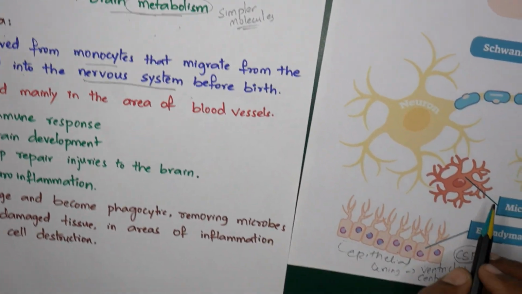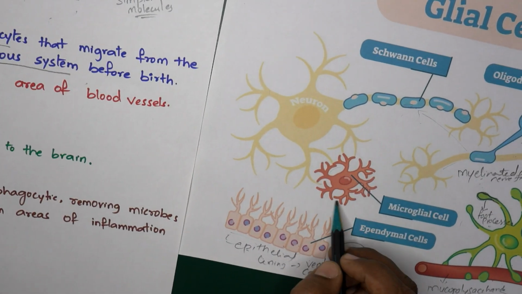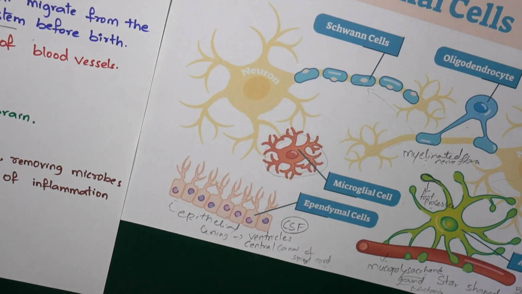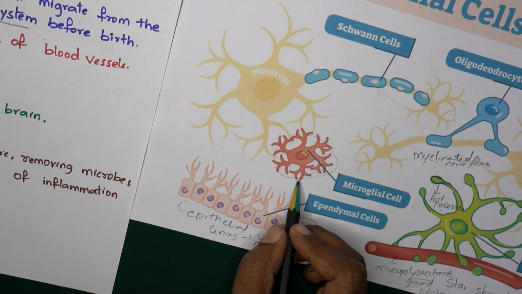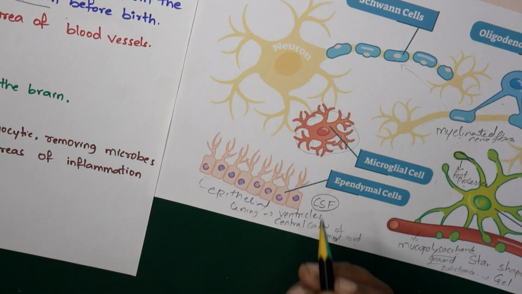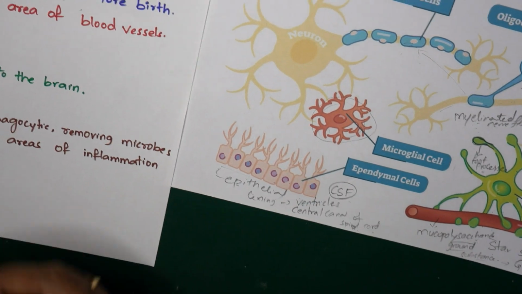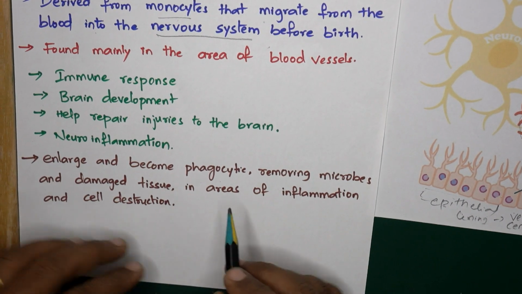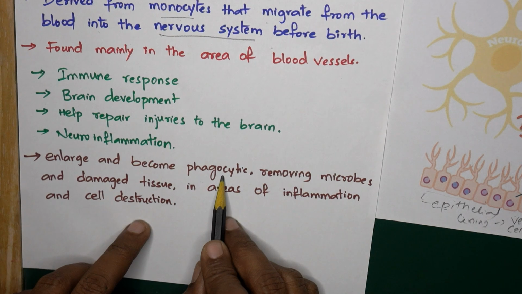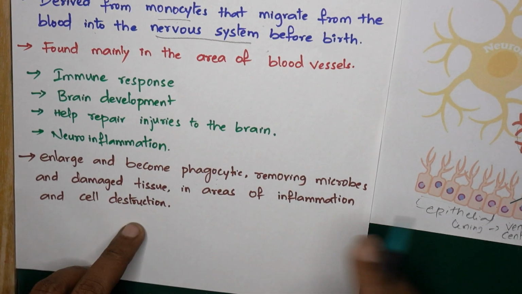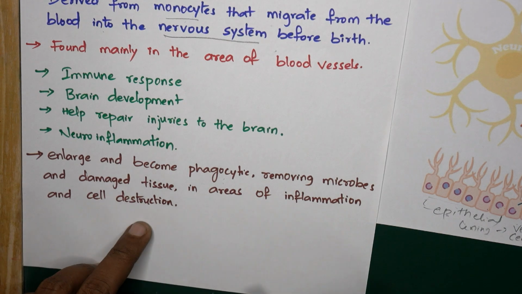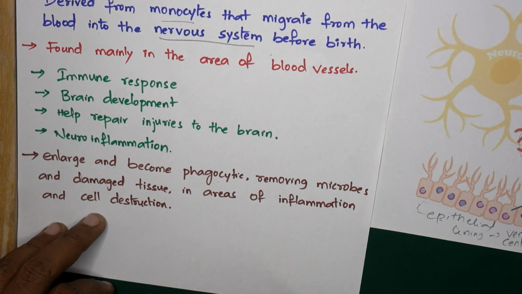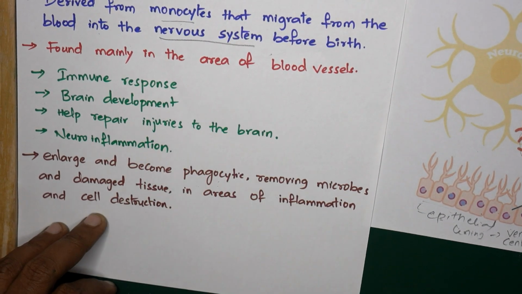You can see the microglial cells in the nervous system, in the area of the blood vessels. Same as the macrophages, they perform the function in the immune response. Whenever any antigen enters the body, these microglial cells enlarge, increase in size, and become phagocytic. They remove the microbes and the damaged tissues by engulfing them, and they enter the areas of inflammation or cell damage to remove all the microbes.